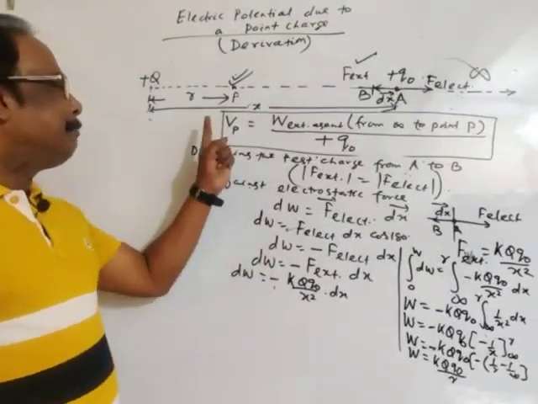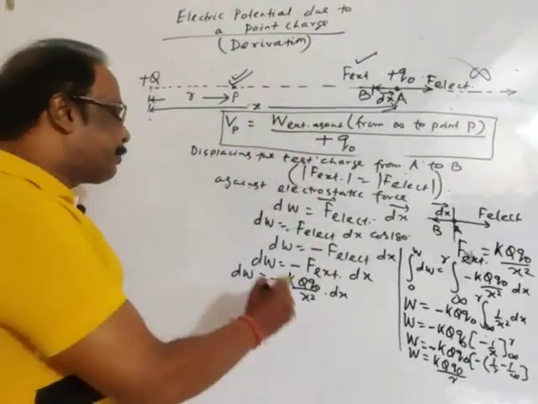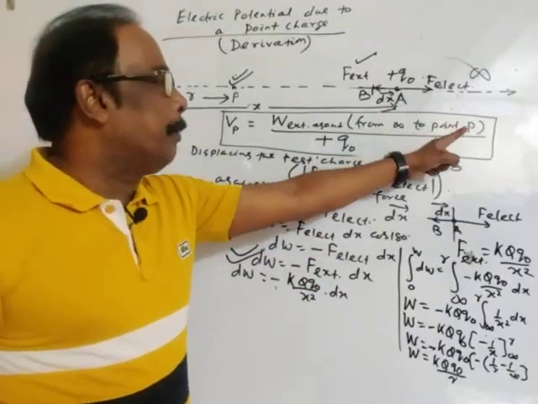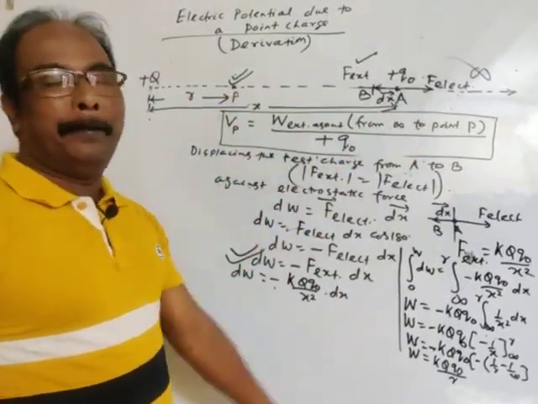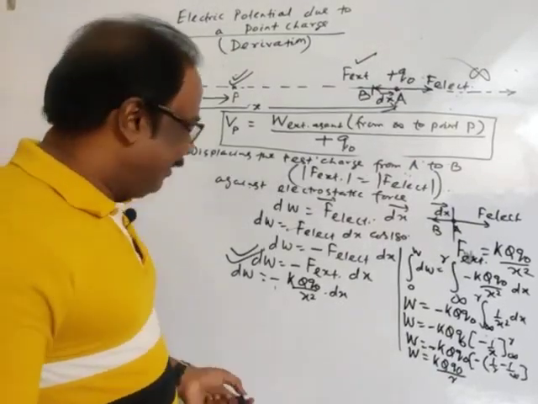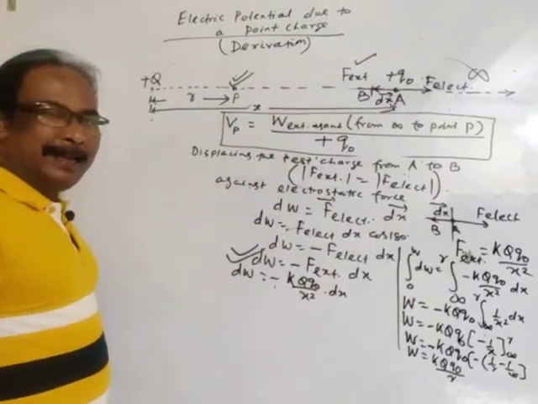But the potential at point P is the work done by the external agent to bring the test charge from infinity to point P. Then, the final expression, I will erase this side. Can I erase it?